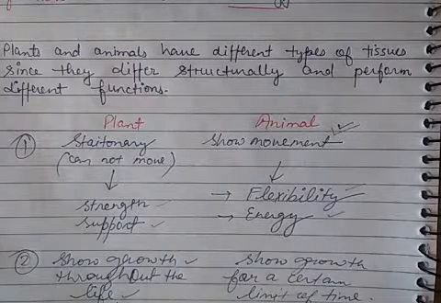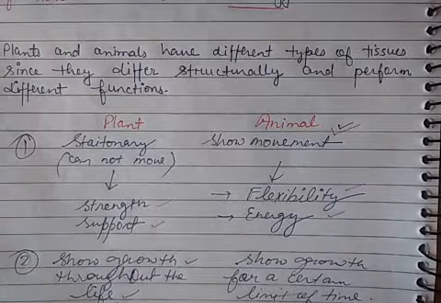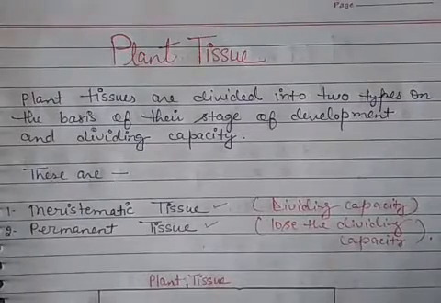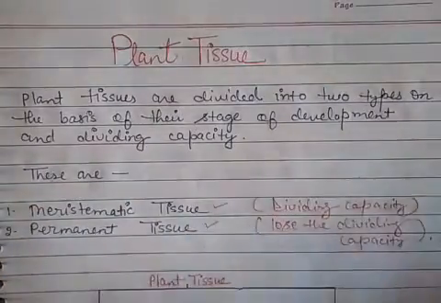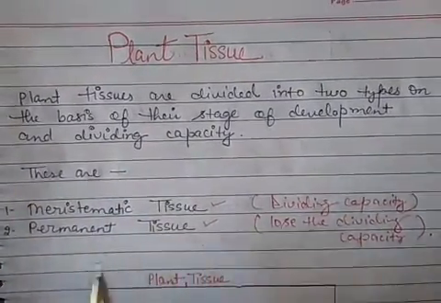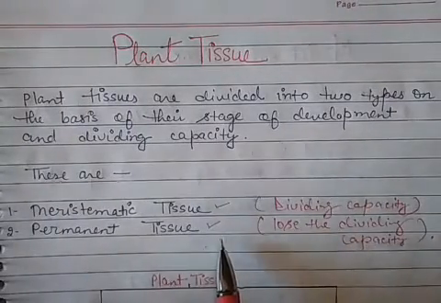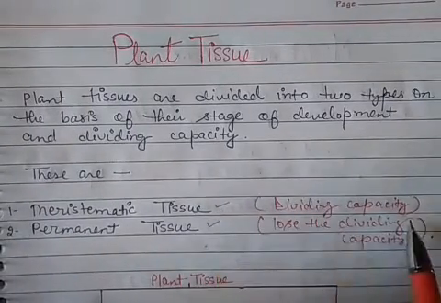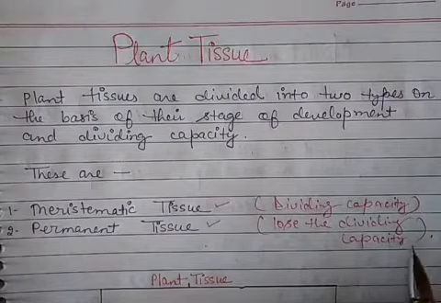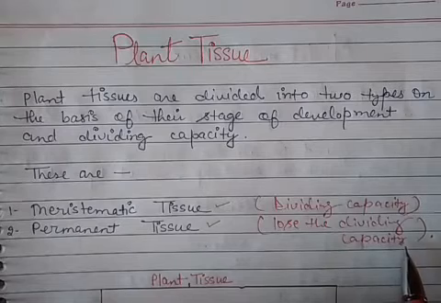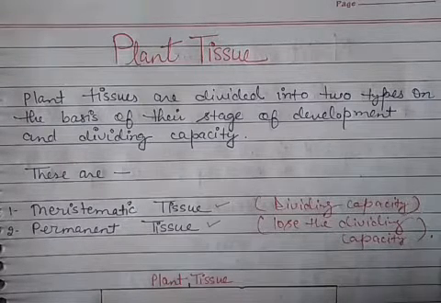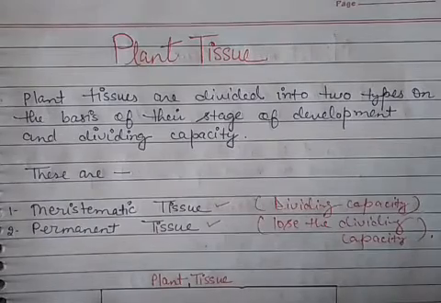After that we discussed that plant tissue is of two types on the basis of the development and dividing capacity. What are these? These are meristematic tissue and permanent tissue. The meristematic tissue has the dividing capacity for the whole life, and permanent tissues are those tissues which lose the capacity of cell division and they become permanent in the plant's body.